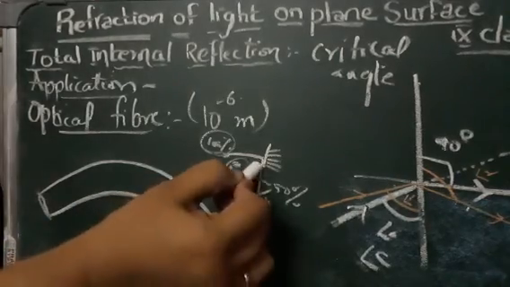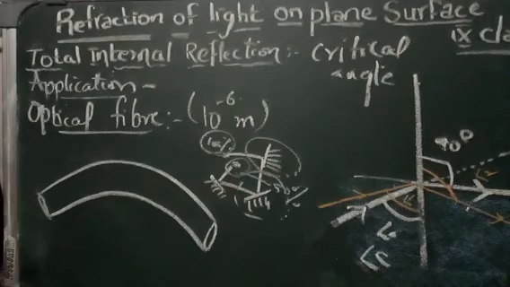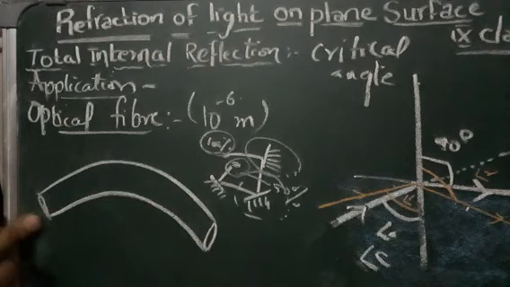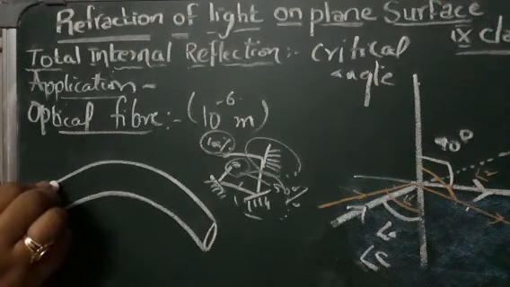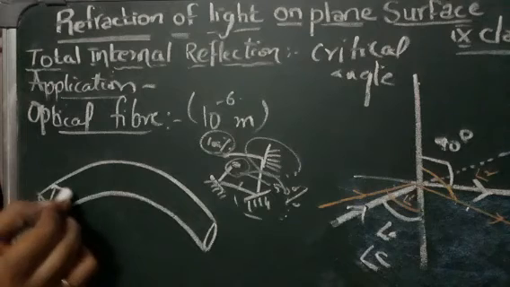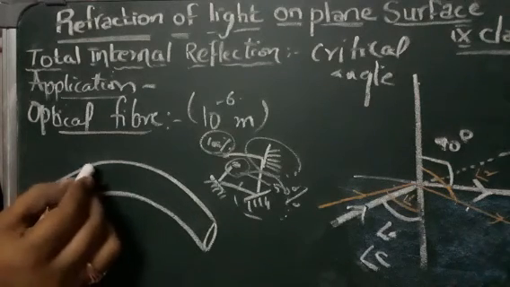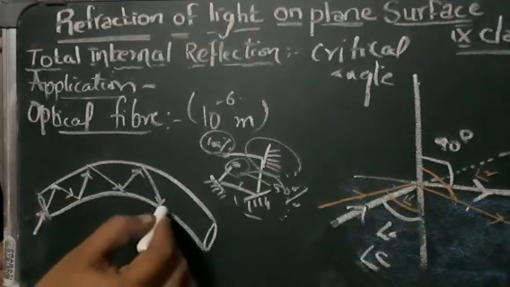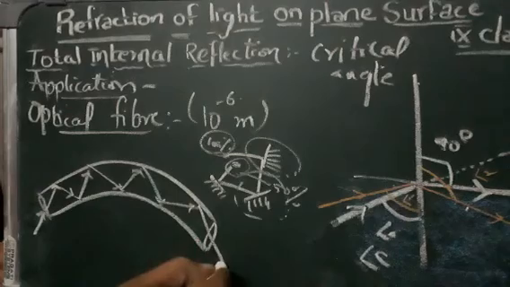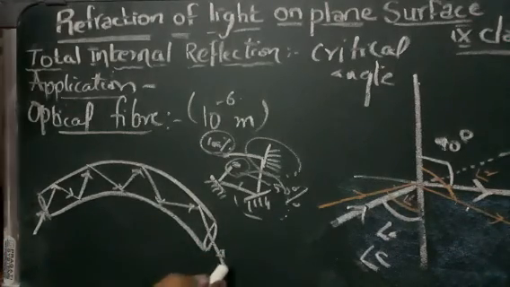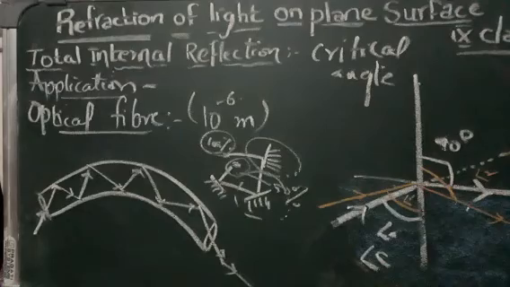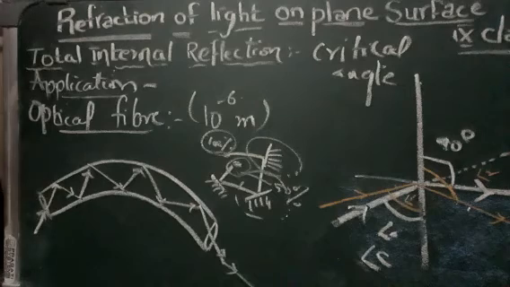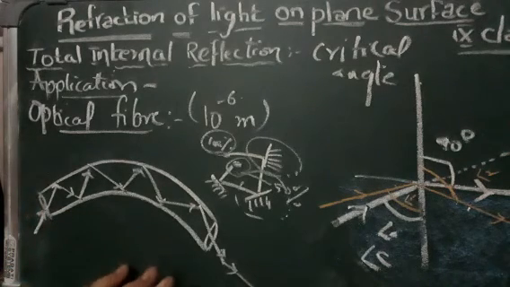So what is happening here? The light is getting refracted at a few surfaces. Similarly, when light is passing here, it gets reflected here, then again it gets refracted here, simply like this. After getting refracted, it reaches out of the optical fiber pipe. This shows the principle of light transmission by an optical fiber.